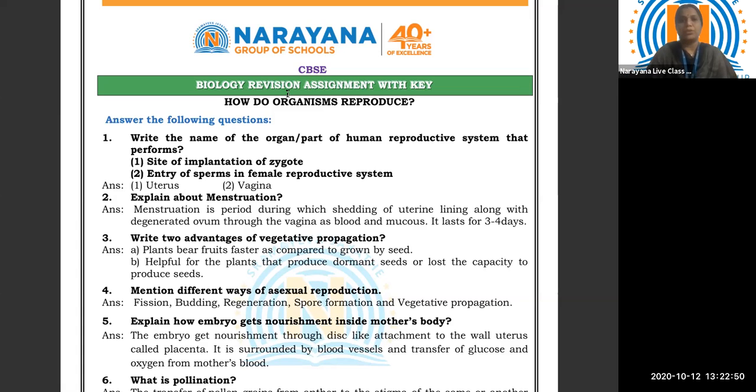Entry of sperms in female reproductive system. Entry of sperms in female reproductive system is through the vagina.